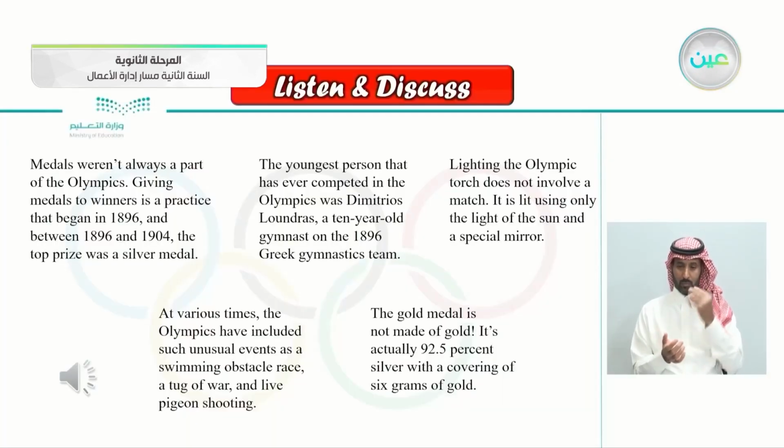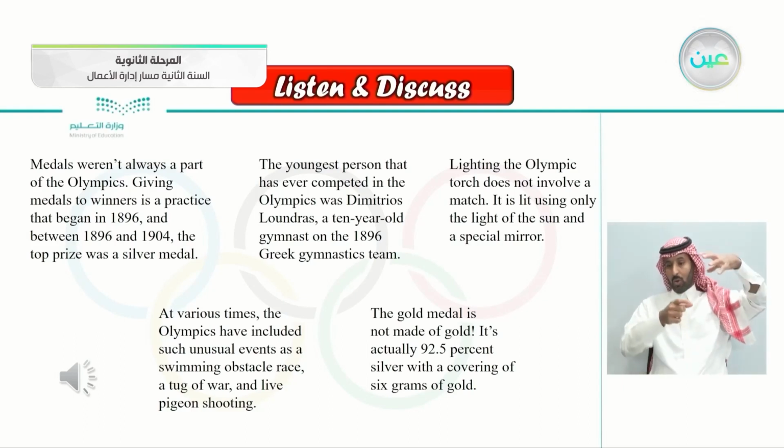As you can see here in the first paragraph, it was talking that with the prizes before, the winner would get a silver medal instead of a gold medal. This is new to me. In the second paragraph, the youngest person who has ever participated was a 10-year-old boy, as you can see, in 1896. And lighting the Olympic torch using a mirror and the sun. So this is also new to me.